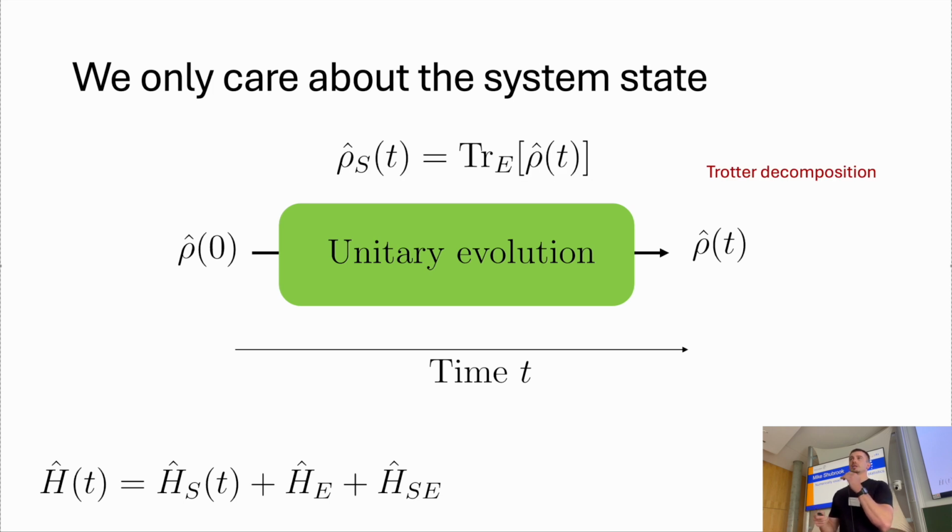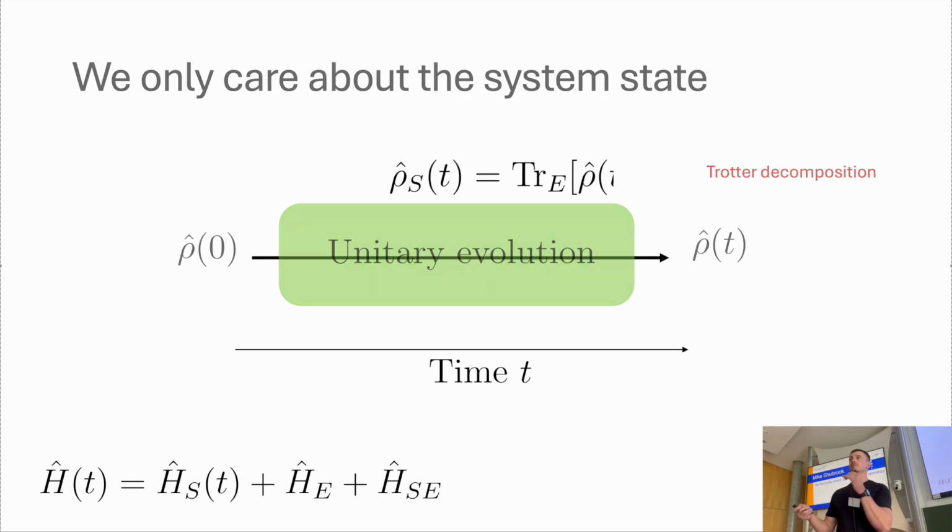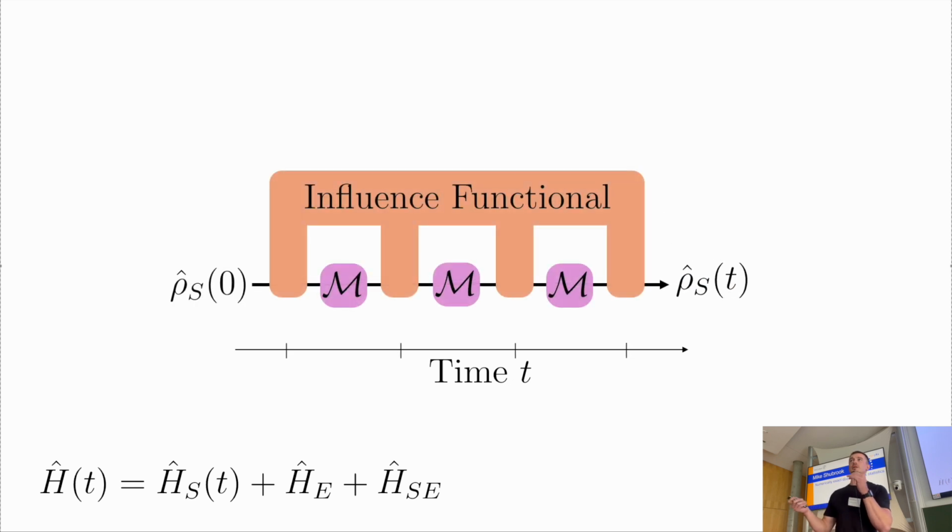And basically, we don't usually care about what happens to the bath, we just care about what happens to the system. So we trace the bath out, and that lets us use this Costa decomposition. And then we can write this as an influence functional acting on our system state. And in between adjacent legs of this influence functional, we have these M operators which are local on the system.